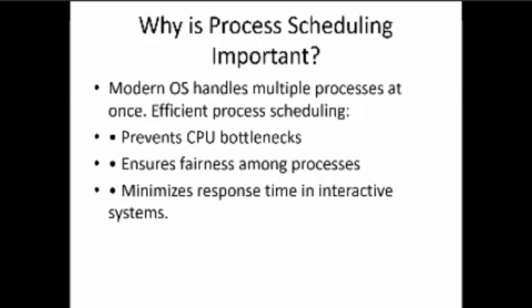Next, why is process scheduling important? An OS handles multiple processes at once, so efficient process scheduling is needed. In modern days, people need multitasking, where the OS needs to handle multiple processes at once. It prevents CPU bottlenecks. It ensures fairness among processes and minimizes response time in interactive systems.